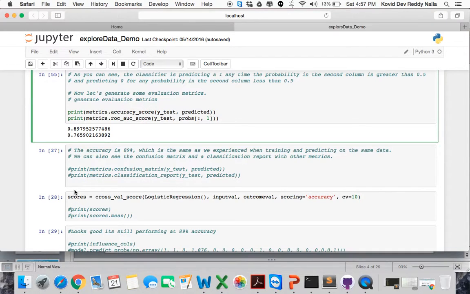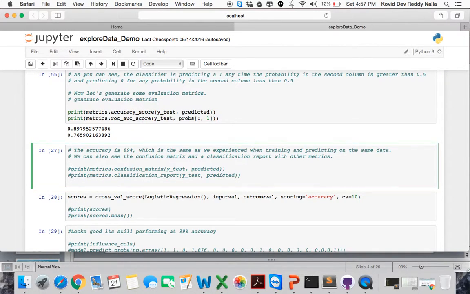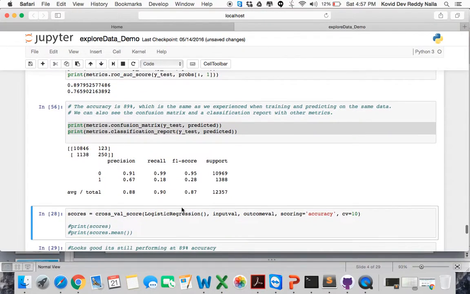I would like to print the confusion matrix here. So this is a confusion matrix. What's a confusion matrix? It shows the number of correct and incorrect predictions made by the classification model compared to the actual outcomes.